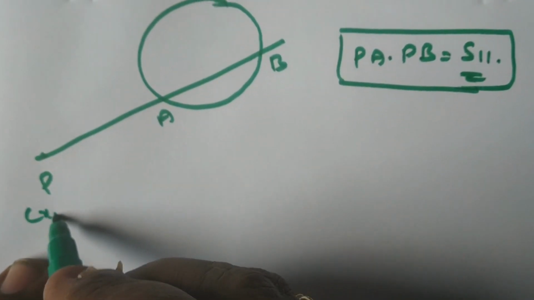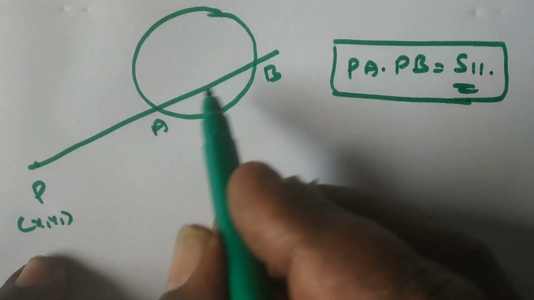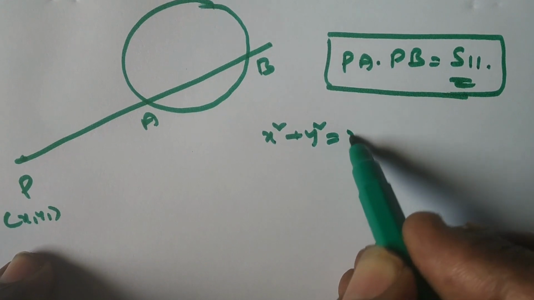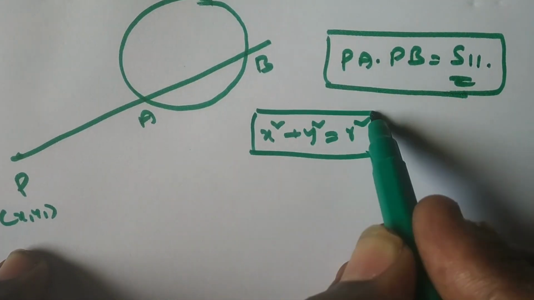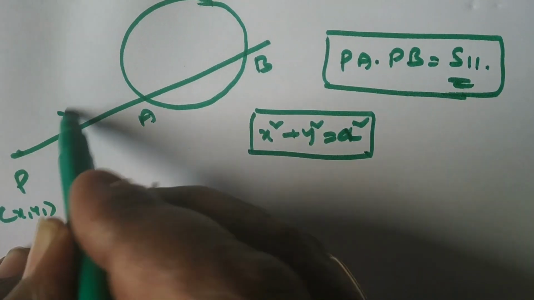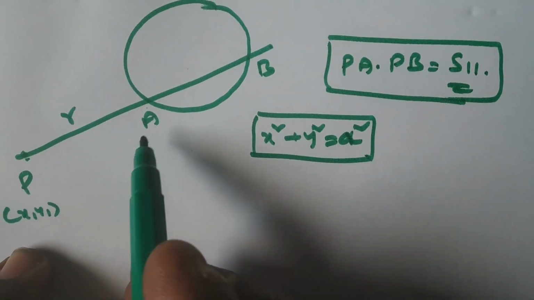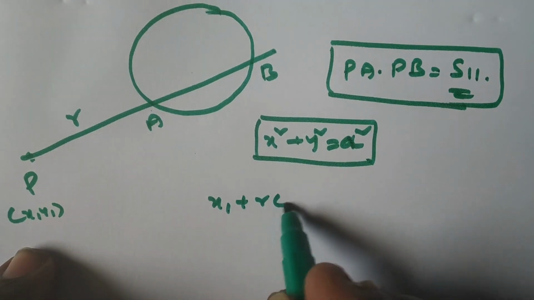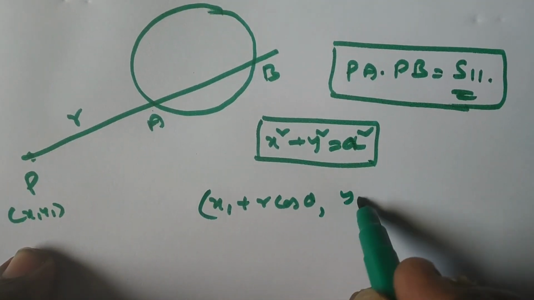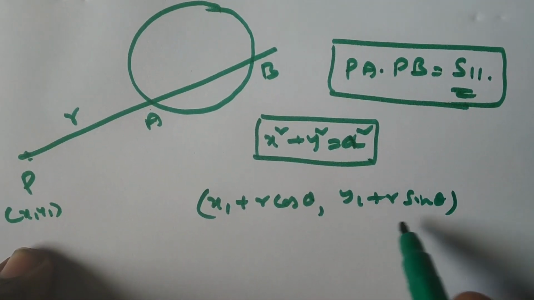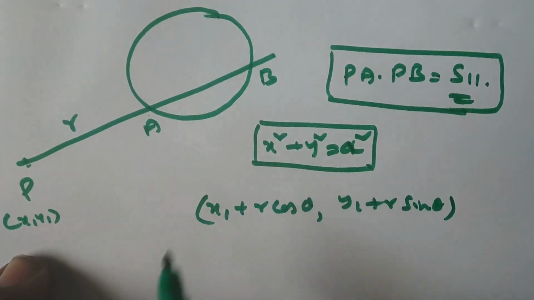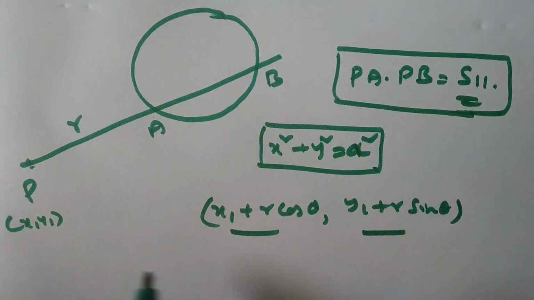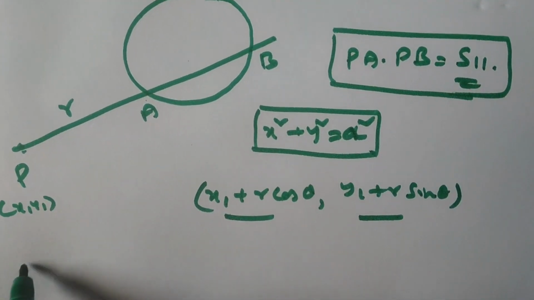Suppose the coordinates of P are x1, y1 say, and the circle is simply x square plus y square equals r square, or a square, and it is at a distance r units. Now the coordinates of A may be taken as x1 plus r cos theta and y1 plus r sin theta, where theta is the angle made by the line with the positive direction of the x-axis. Then immediately this point lies on what? Our circle x square plus y square equals a square.